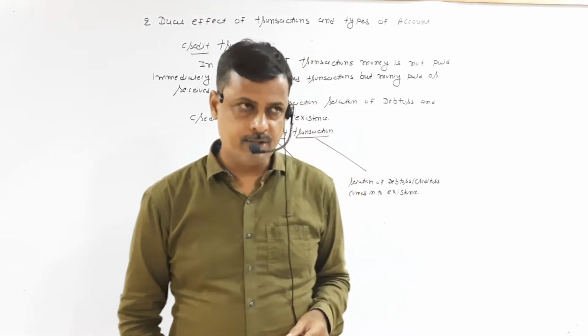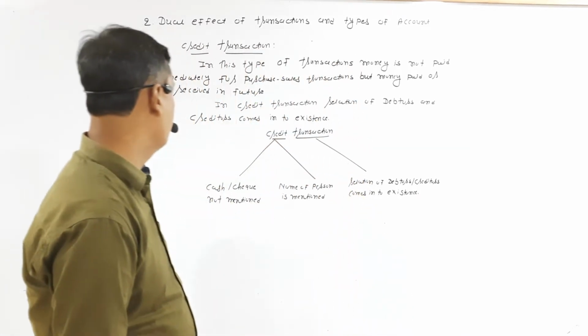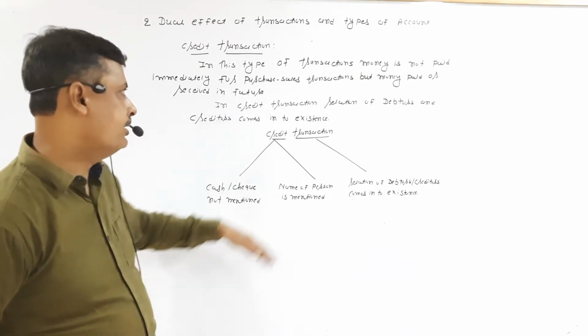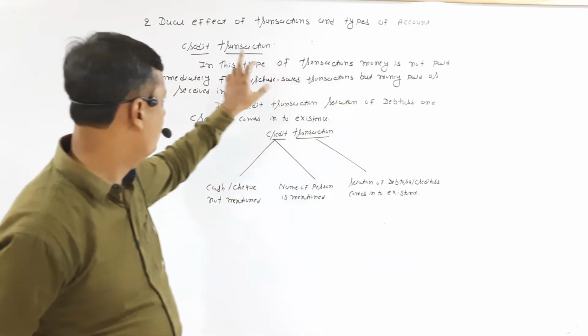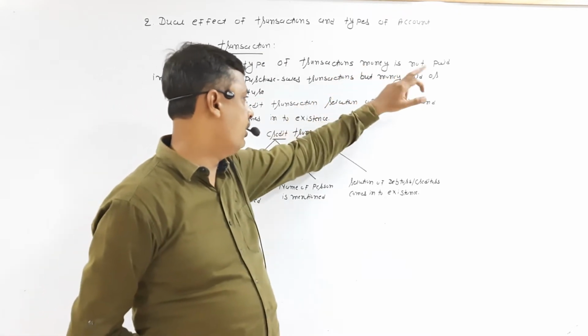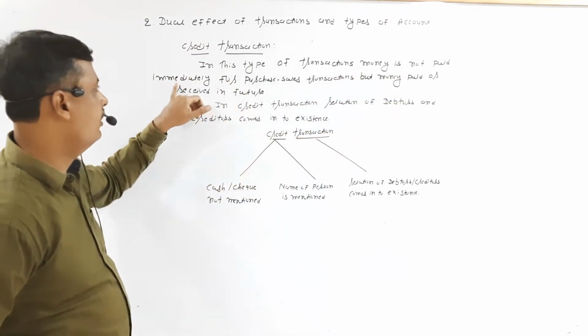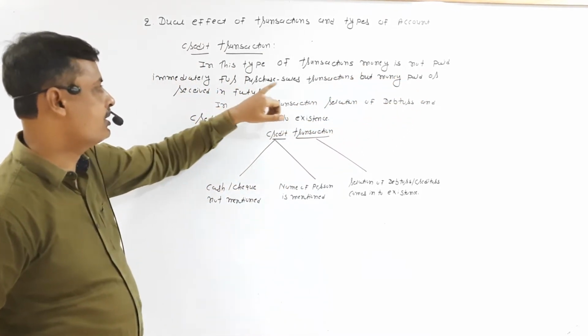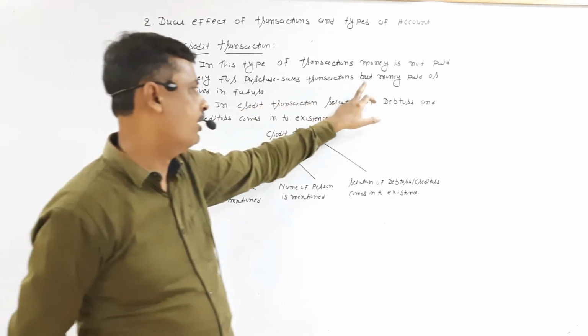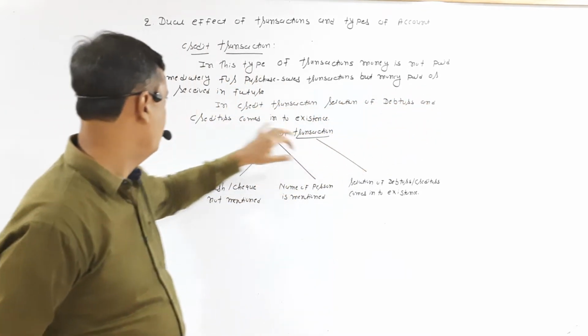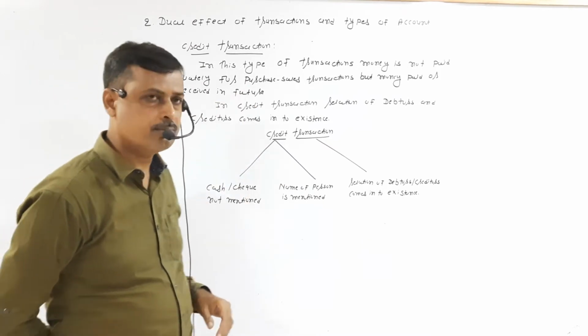Now, credit transactions. In this type of transactions, money is not paid immediately for purchase sales transactions, but money paid or received in future.